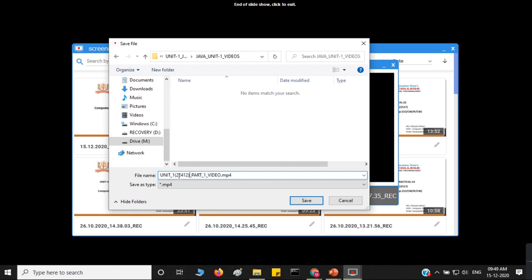Next, Unit 1, the basic syntactical constructs in Java. What are the unit outcomes? Write a program to create classes and objects. The second unit outcome is explanation of tokens in Java. Next, functions of the operators with examples, and develop Java programs using relevant controls. So these are the outcomes, and the total marks of this unit is 10 marks.